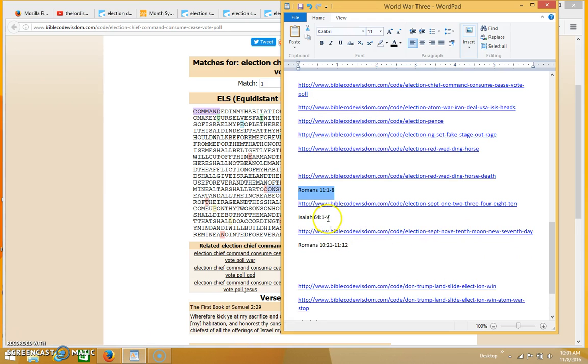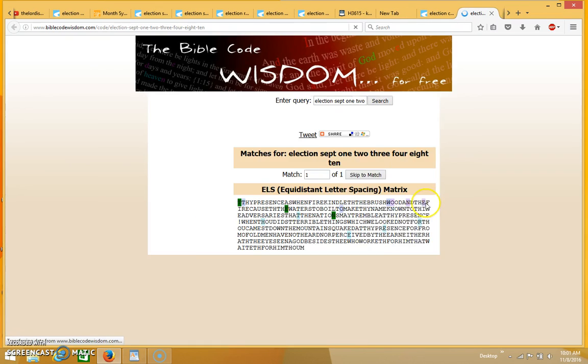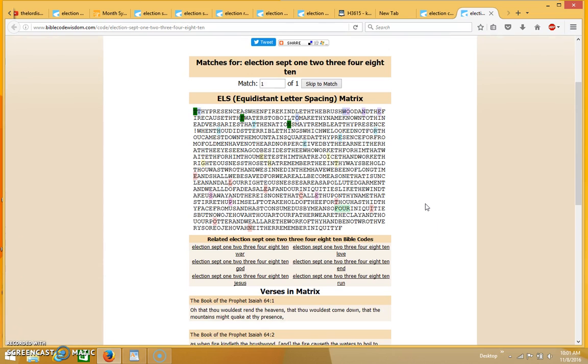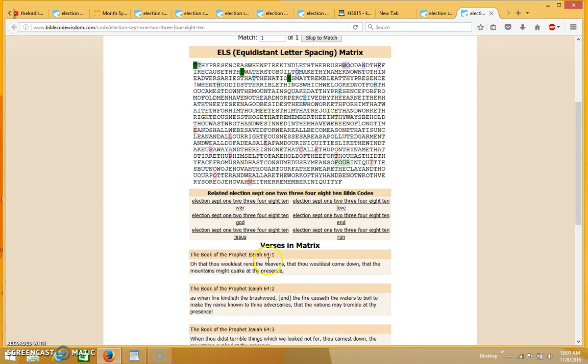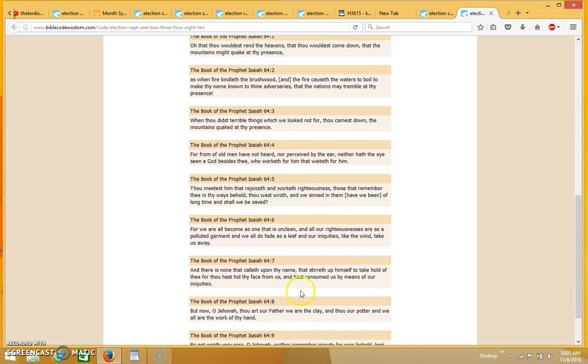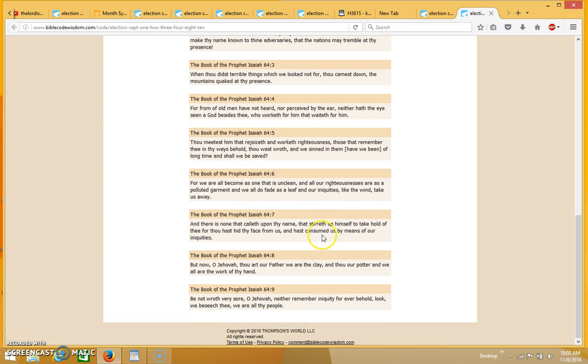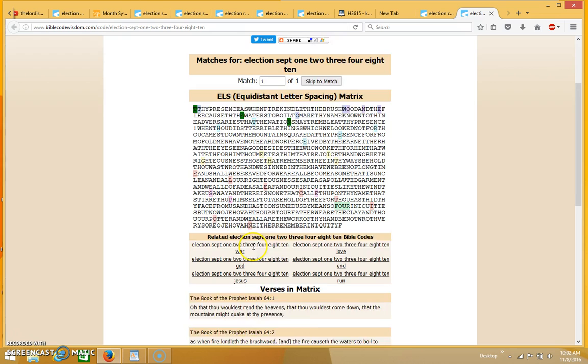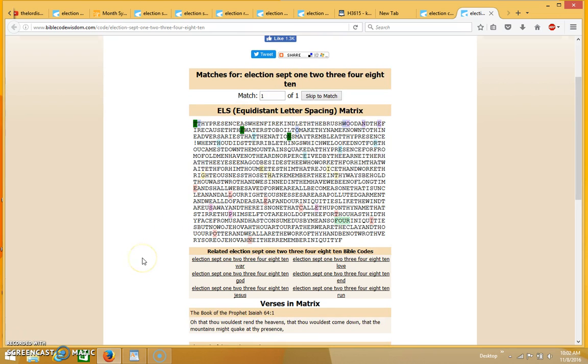But I want to get to this matrix right here, because this one is really important. It seems to be alluding to nuclear war as well. So I thought it was important to share this matrix, and it's coming up in Isaiah 64, 1 through 9. This also has the word consume in it. I'm going to read that matrix first, because I think it's really important.